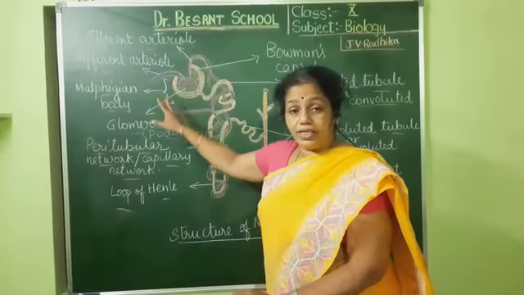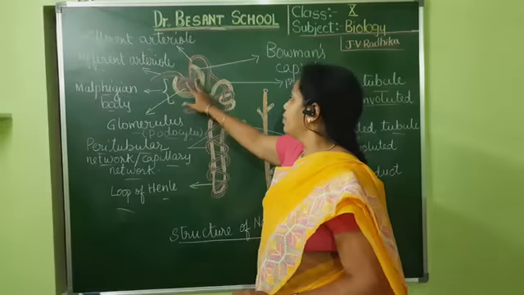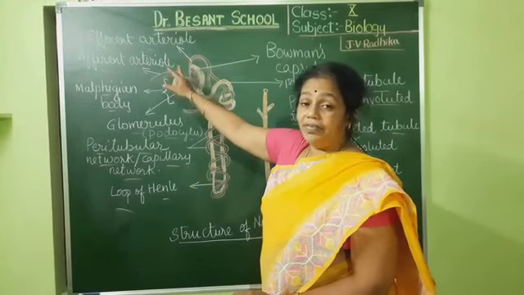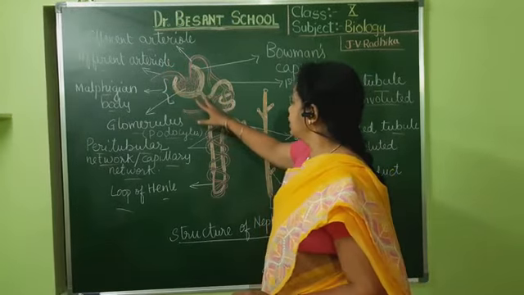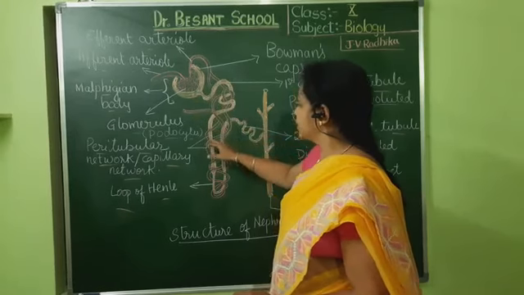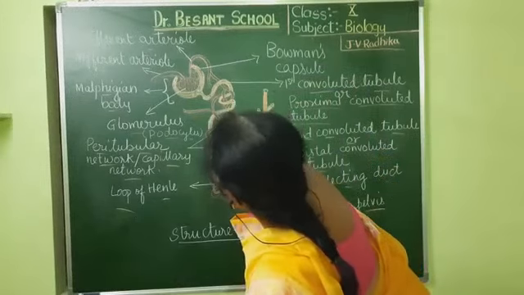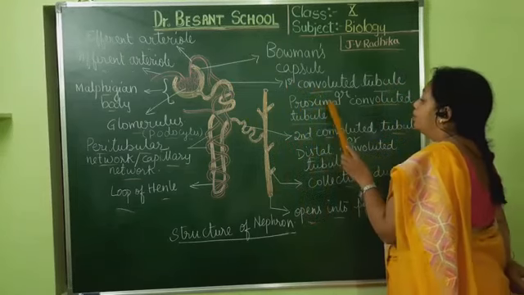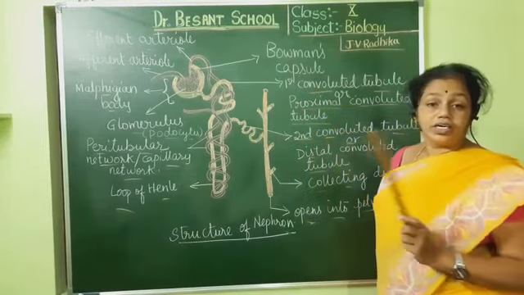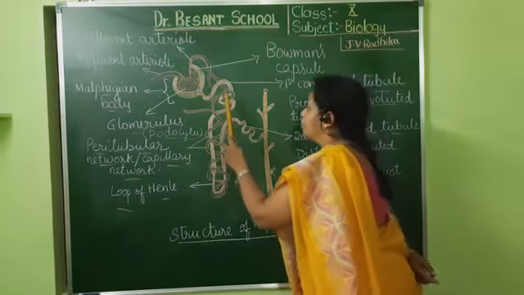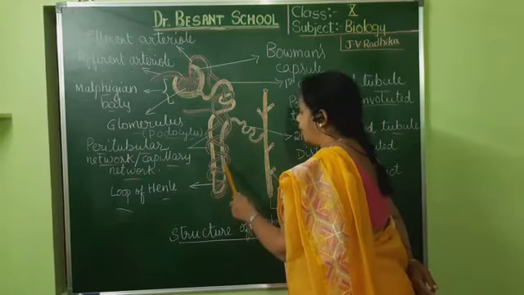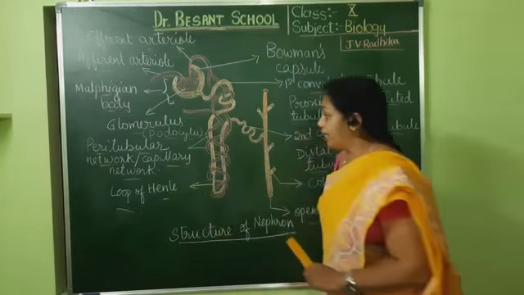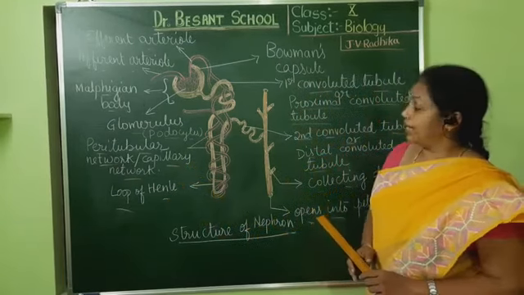The afferent arteriole brings in the blood containing the waste substances, and from here one blood vessel comes out, the efferent arteriole. After that, the Bowman's capsule continues as a long tubular structure, the first convoluted tubule, or proximal convoluted tubule. Then you can see it takes a hairpin-shaped bend. This bend is called Henle's loop, or loop of Henle.